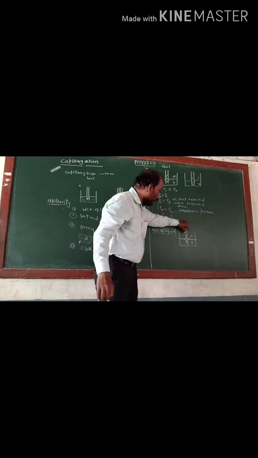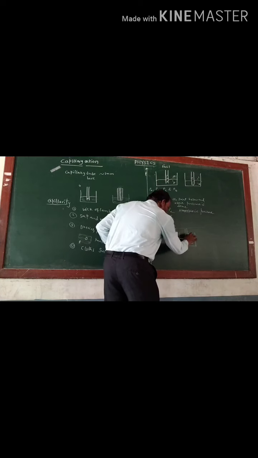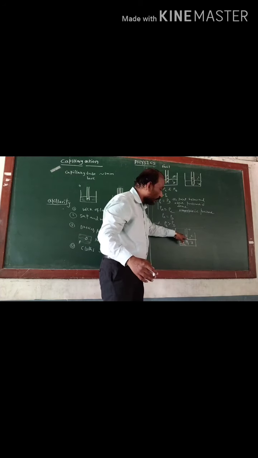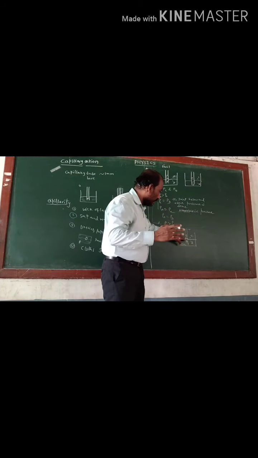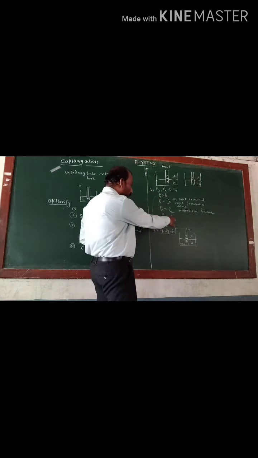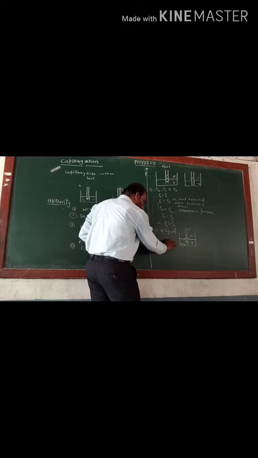A capillary tube is dipped in water. So this one is water completely, and this is a capillary tube. So water will rise up to here. Now take how many points? Four points. A is above the meniscus, B is below the meniscus, C is above the surface of the liquid, D is below the surface of the liquid. Therefore, think about these pressures: PA, pressure at point A; PB, pressure at point B; PC, pressure at point C; and PD, pressure at point D.